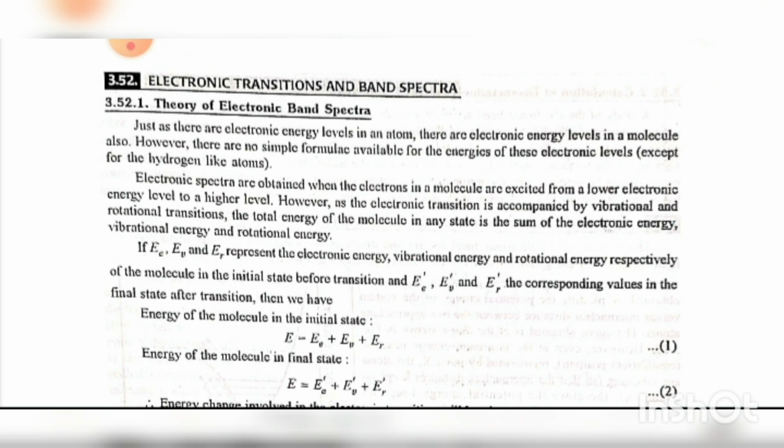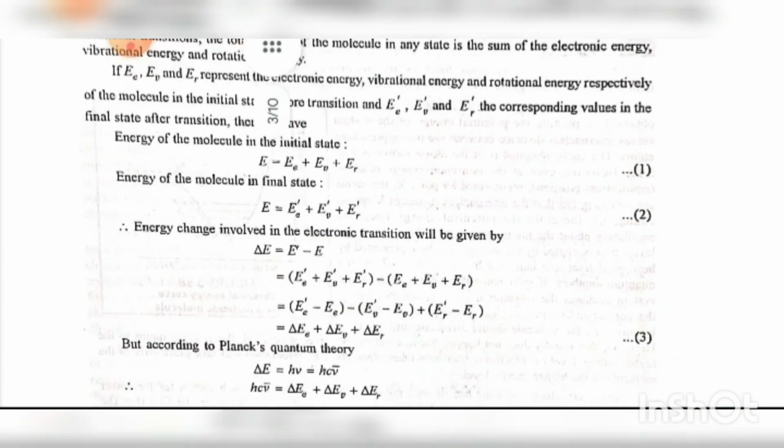If EE, EV, and ER represent the electronic energy, vibration energy, and rotation energy respectively of the molecule in the initial state before transition, and E dash, EE dash, EV dash, and ER dash the corresponding values in the final state after transition, then we have energy of the molecule in the initial state, E is equal to EE plus EV plus ER. Energy of the molecule in the final state, E dash is equal to EE dash plus EV dash plus ER dash. Equation 2.